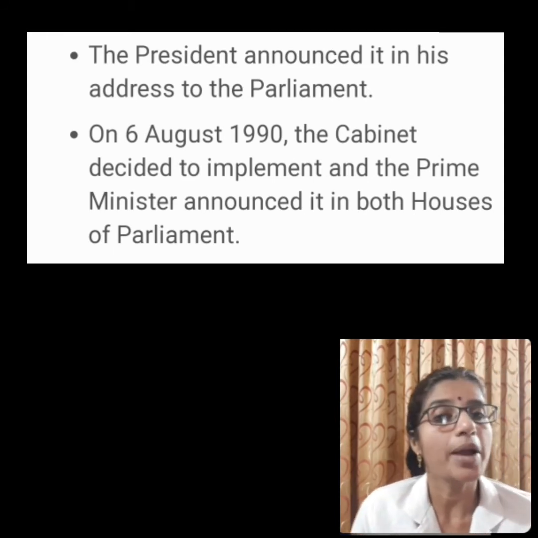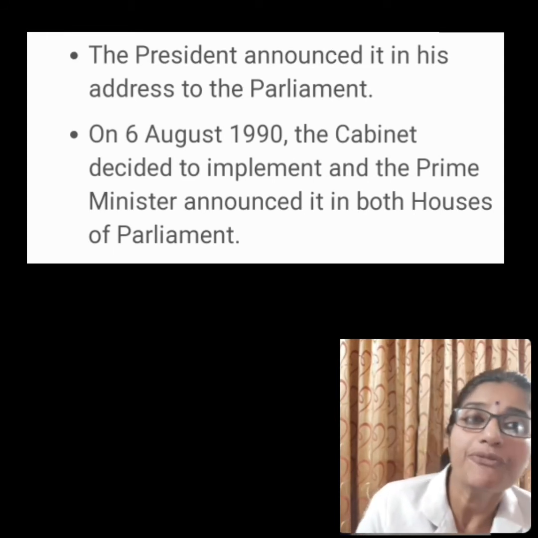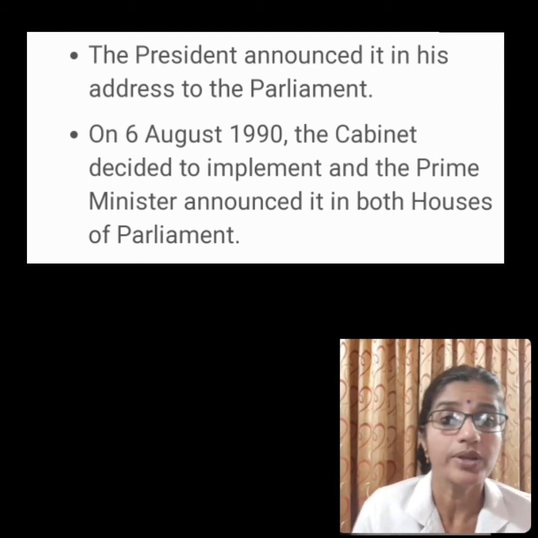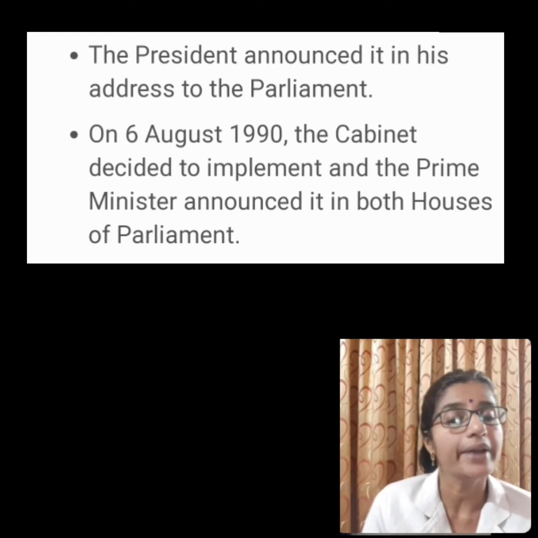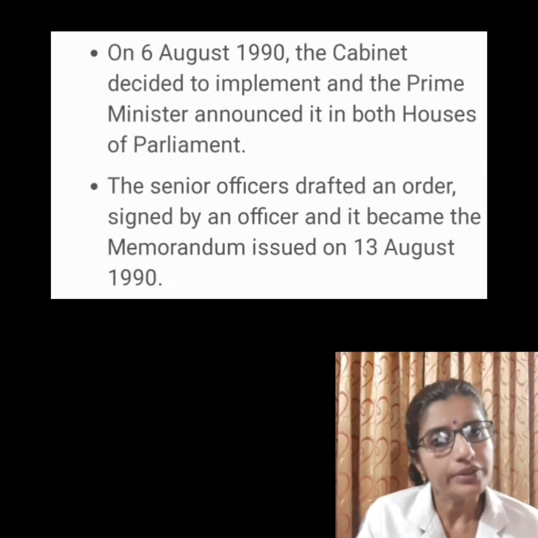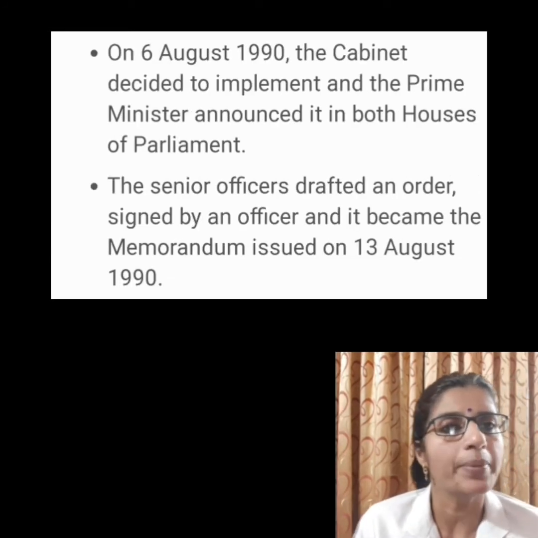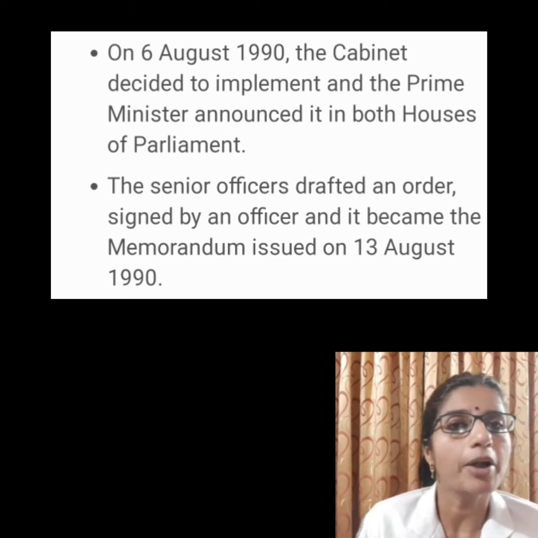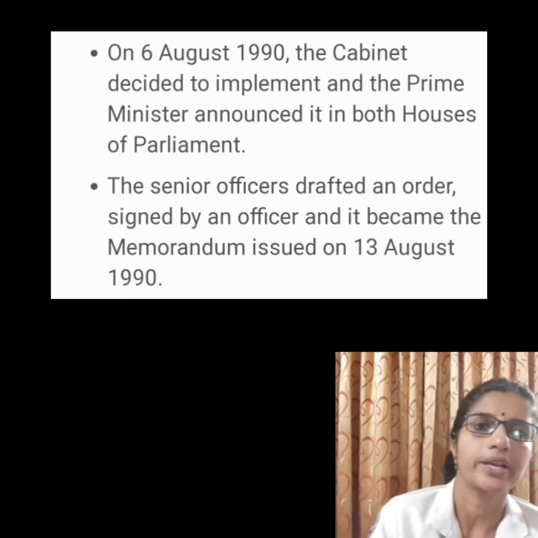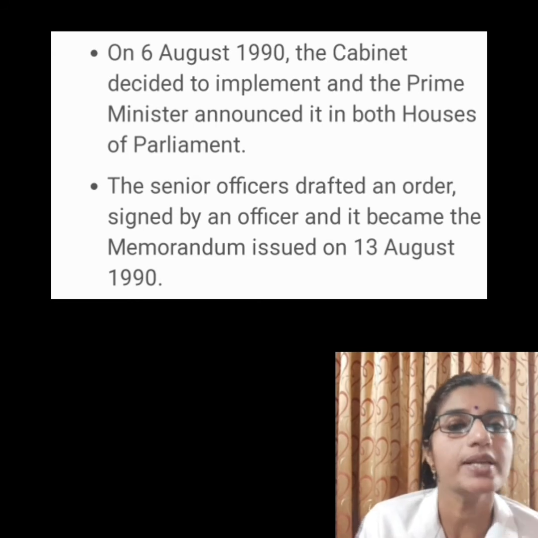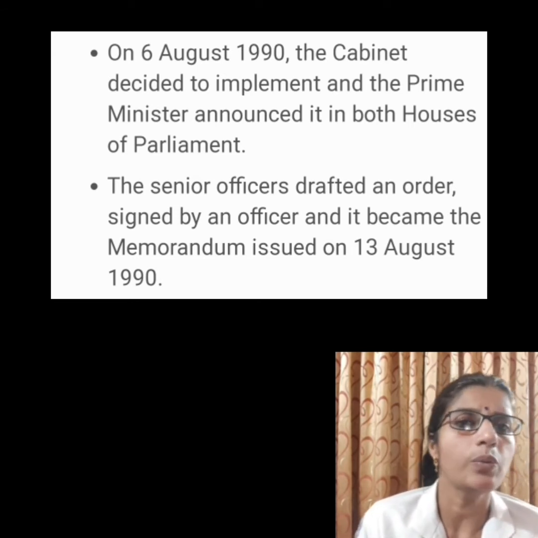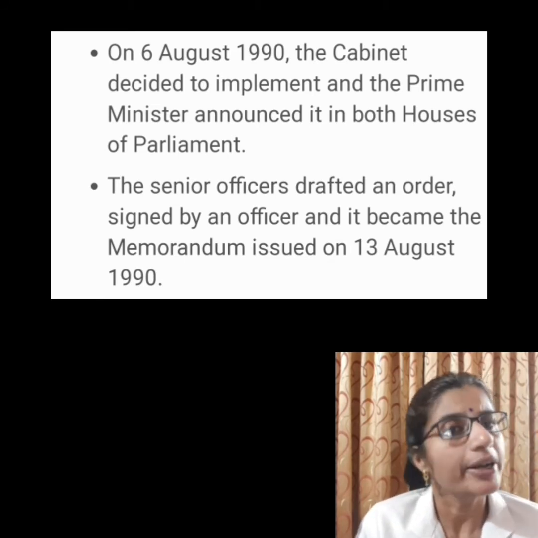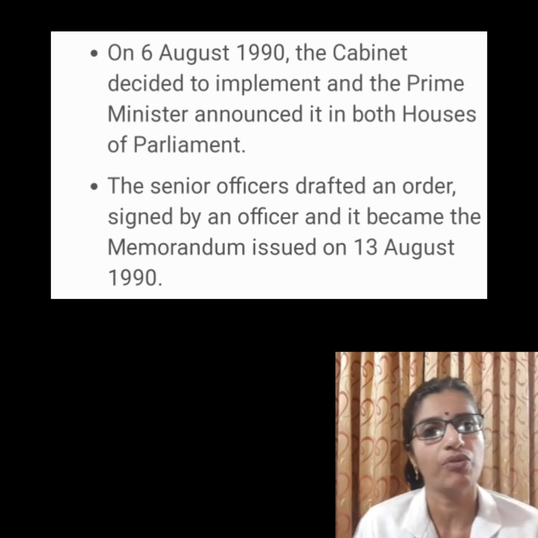Next day, Prime Minister V.P. Singh informed the Parliament about this through a statement in both Lok Sabha and Rajya Sabha. Then the decision of the cabinet was sent to the Department of Personnel and Training. The senior officers of the department drafted an order in line with the cabinet decision and took the minister's approval.